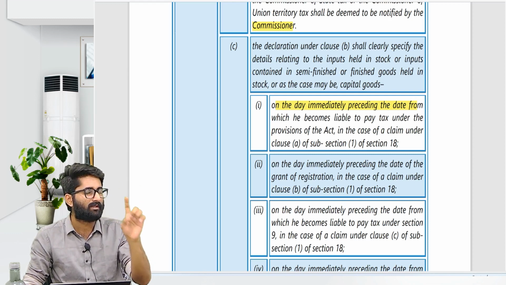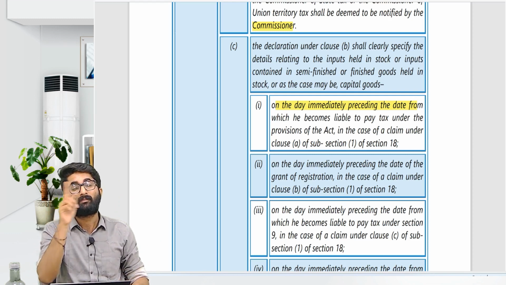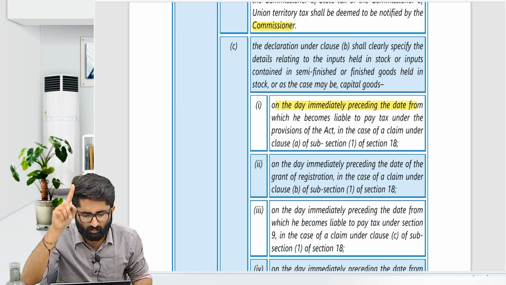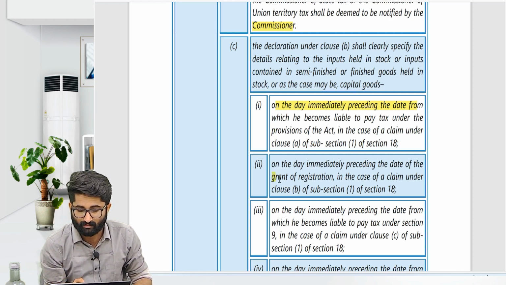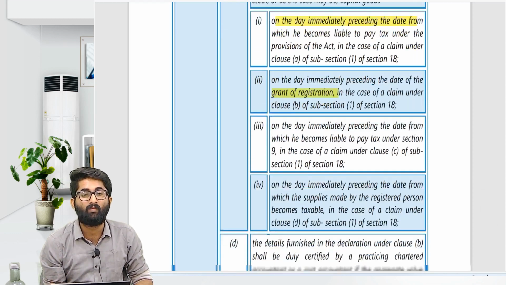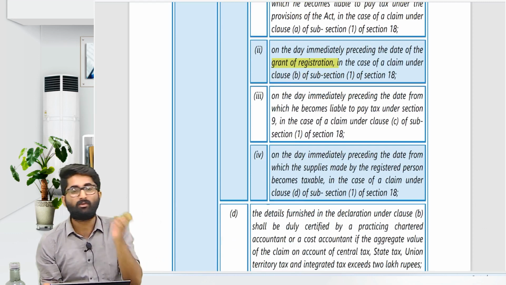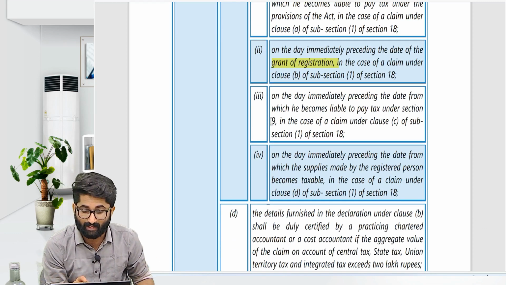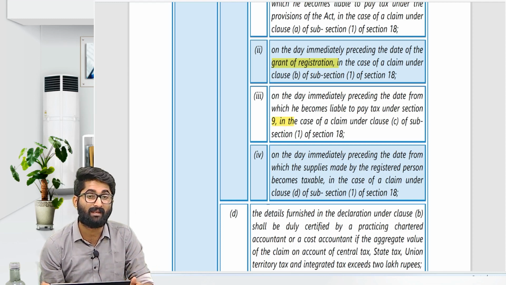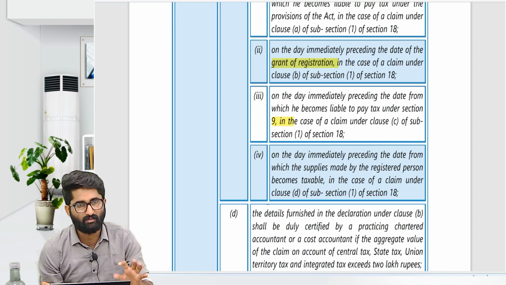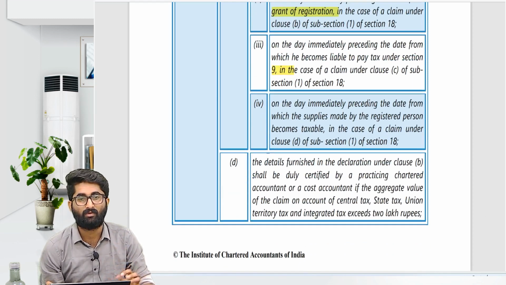Rule 40(1)(c) point 2 says as per Section 18(1)(b), if you are voluntarily getting the registration, one day prior to the date of grant of registration certificate. As per 18(1)(c), if you are opting from composition to normal, one day prior to the date of becoming liable under Section 9, from 10 you are becoming 9, any goods in your godown, on that you will get the ITC, even including capital goods.